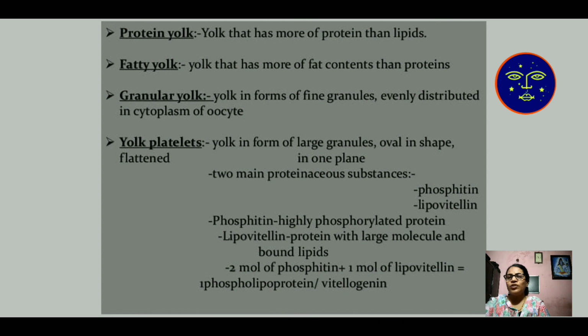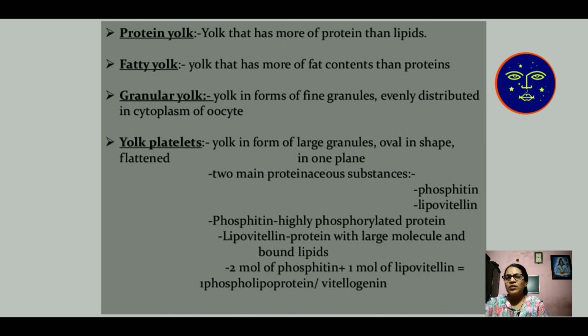Granular yolk forms fine granules evenly distributed in the oocyte cytoplasm. Then yolk platelets: yolk in the form of larger granules, oval in shape, flattened in one plane.